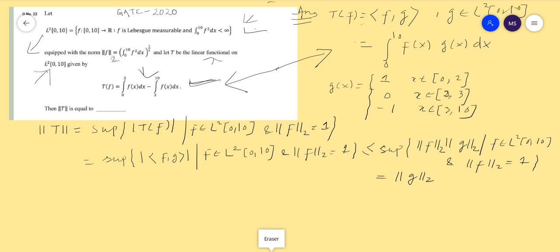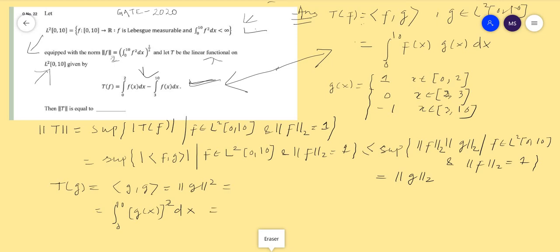How can we find the second norm of g? It can be found if we write T of g, which equals the inner product of g with g, which equals the norm of g square. I can write this in this manner: the integral from 0 to 10 of g(x) square dx.